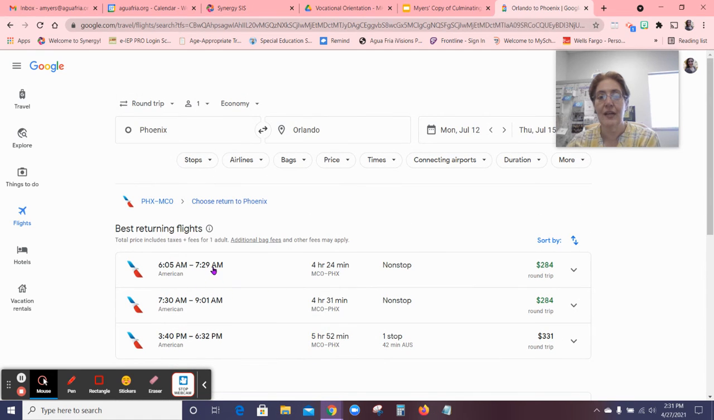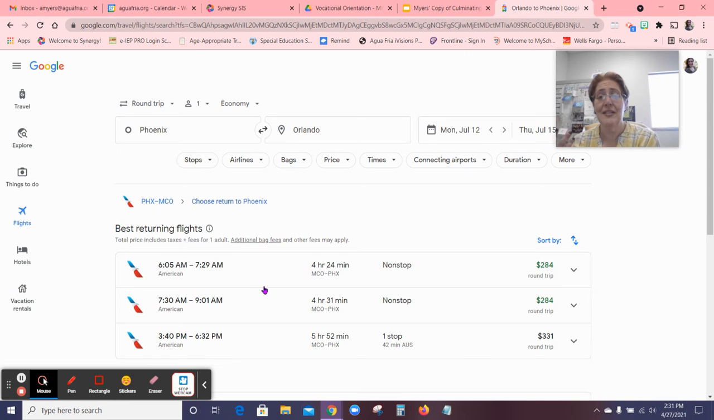And then returning flights, which would be on July 15th. As you can see, it already put in when I'm leaving, 5:15, 3:15, one stop, 7 hours, American Airlines. And I'm going to return back to Phoenix. See this little arrow right up here? It shows you this is the round trip, Phoenix to Orlando, Orlando to Phoenix.